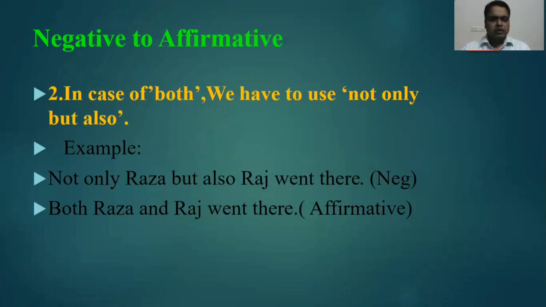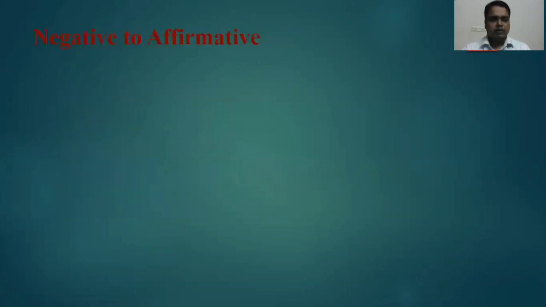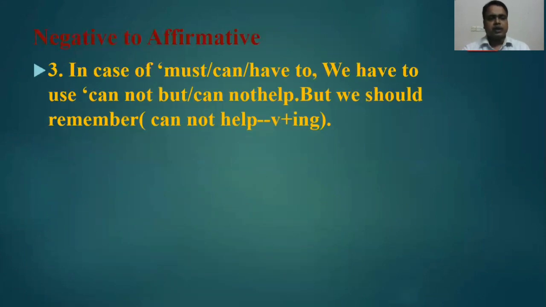Okay, you will just reverse your ideas. Okay, here then, number 3, in case of rule number 3, we have also learned "must," "can," "have to." If we get them in the affirmative sentence, then we have to use "cannot but" or "cannot help" in the negative sentence. So if you get "cannot help" or "cannot but" in the negative sentence, you have to use "must," "can" or "have to" in the affirmative sentence. Okay, just you will reverse your ideas.